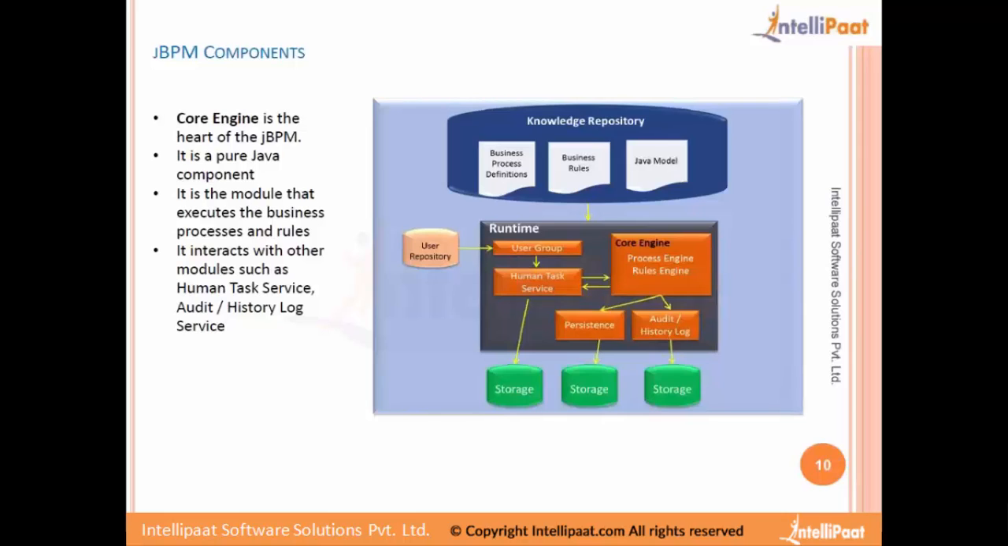So as we saw, the core engine is the heart of JBPM. It's a pure Java component. That's very important. The whole thing is Java. It is a module that executes the business processes and rules. Yes. It interacts with other modules such as the human task service and the audit or history log service. Yeah, this is the interaction that happens.